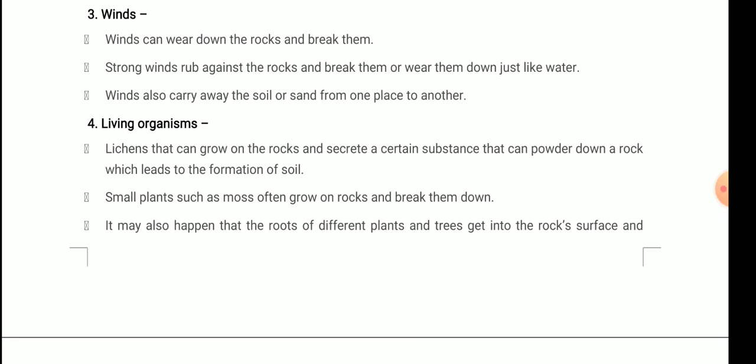Okay, so that's why it is said that they can grow on the rocks and secrete a certain substance that can break down a rock or powder down a rock. Clear? So remember the statement that lichens are the first organism to colonize a rock. After lichens, small plants such as moss often grow on the rocks and break them down.